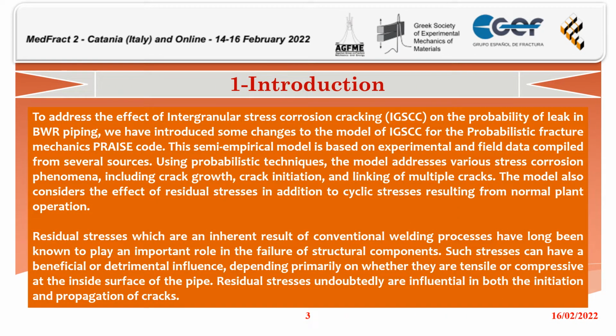To address the effect of intergranular stress corrosion cracking on the probability of leak in boiling water reactor piping, we have introduced some changes to the model of intergranular stress corrosion cracking for the probabilistic fracture mechanics PRAISE code. This semi-empirical model is based on experimental and field data compiled from several sources. Using probabilistic techniques, the model addresses various stress corrosion phenomena, including crack growth, crack initiation, and linking of multiple cracks. The model also considers the effect of residual stresses in addition to cyclic stresses resulting from normal plant operation.